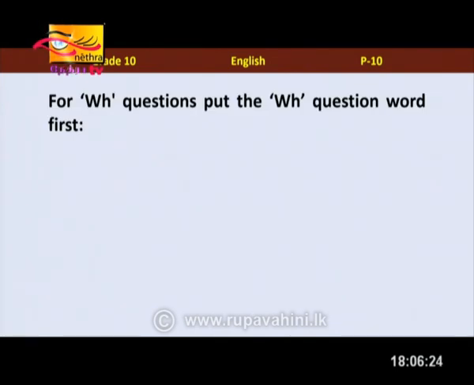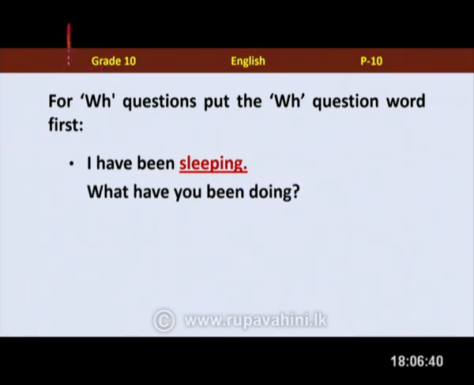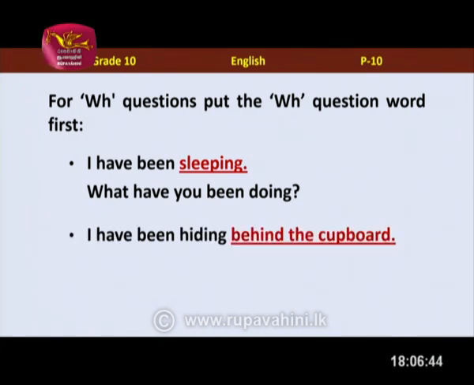And for WH questions, to get the underlined word as the answer, we have to always use the WH word at the very beginning of our question. Then we just use the rest. For example, "I have been sleeping." How about the question? "What have you been doing?" Correct.